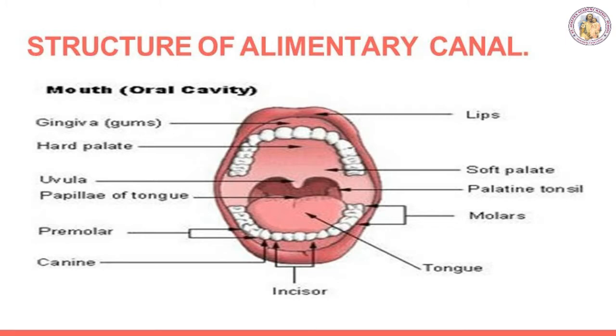Structure of the alimentary canal. The alimentary canal is a muscular hollow tubular structure. First, in this alimentary canal, we are going to consider the mouth. The mouth leads into the buccal cavity, bounded by two soft, movable upper and lower lips. The buccal cavity is a large space.